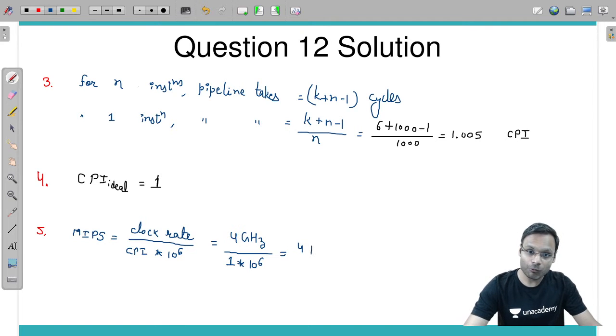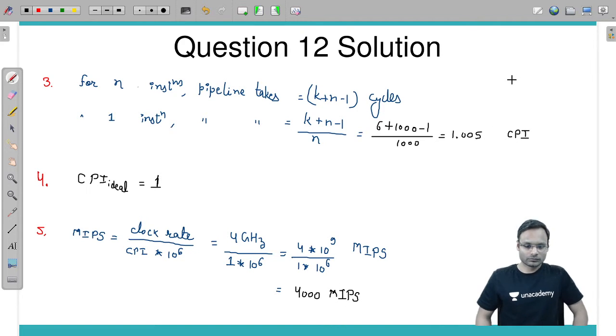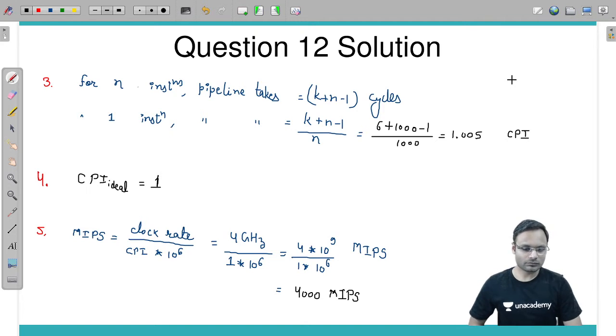So it is 4 into 10 to the power 9 divided by 1 into 10 to the power 6 MIPS. Now how much it is? It becomes 10 to the power 9 to 10 to the power 6, that is 1,000. So it becomes 4,000 million instructions per second. Got it?